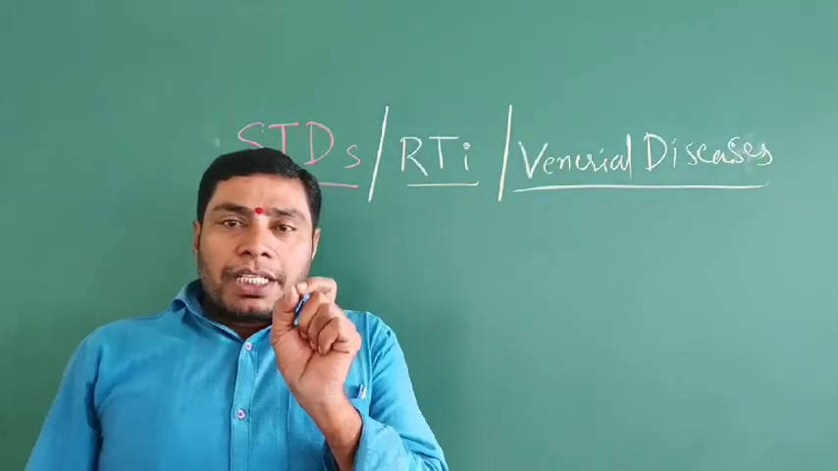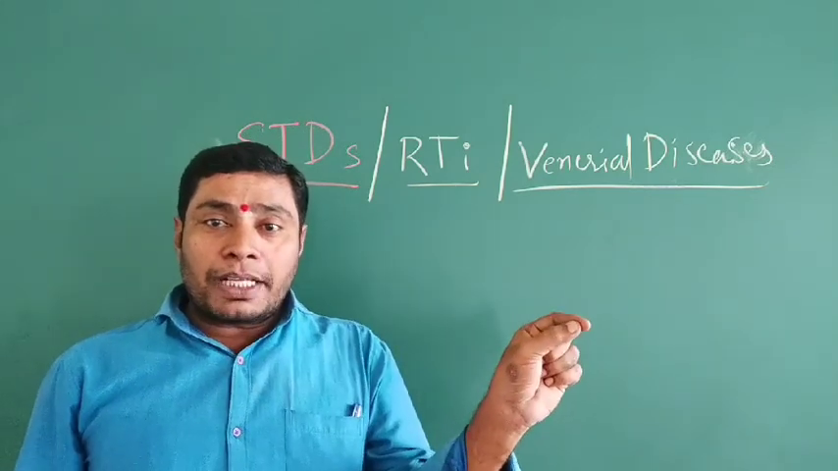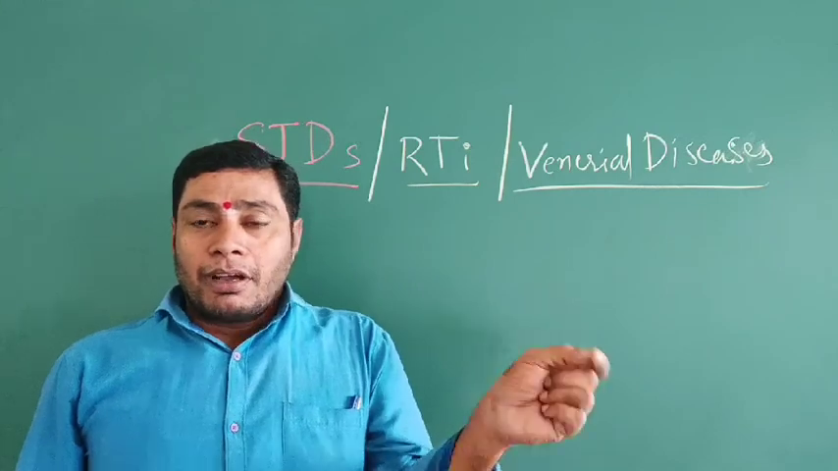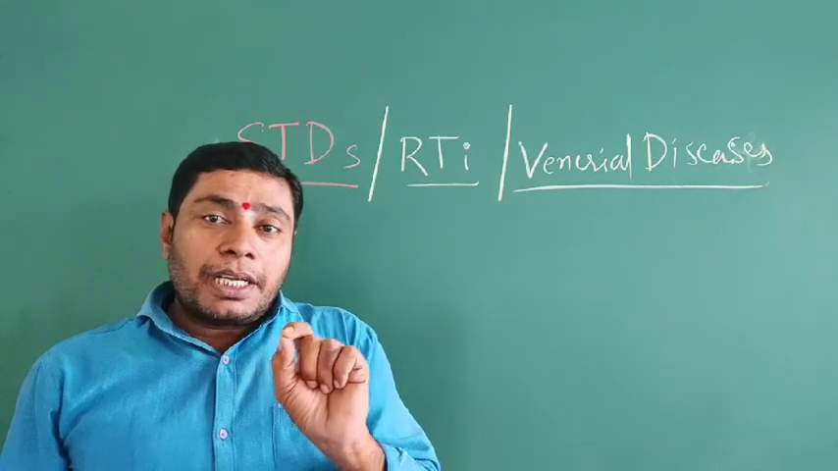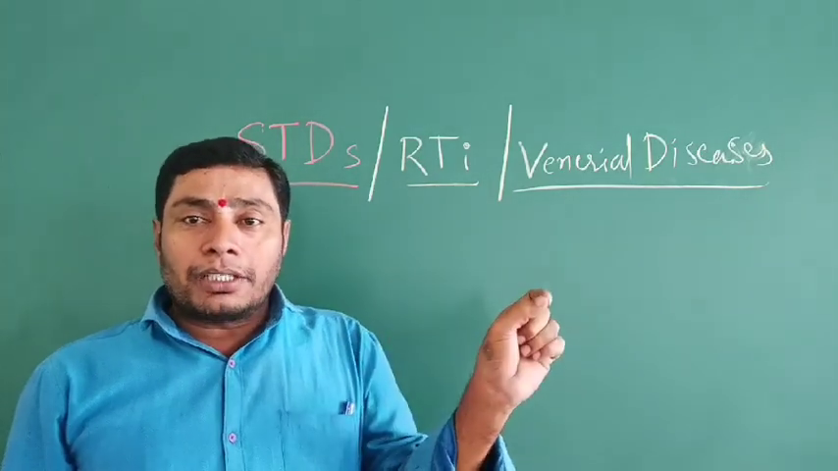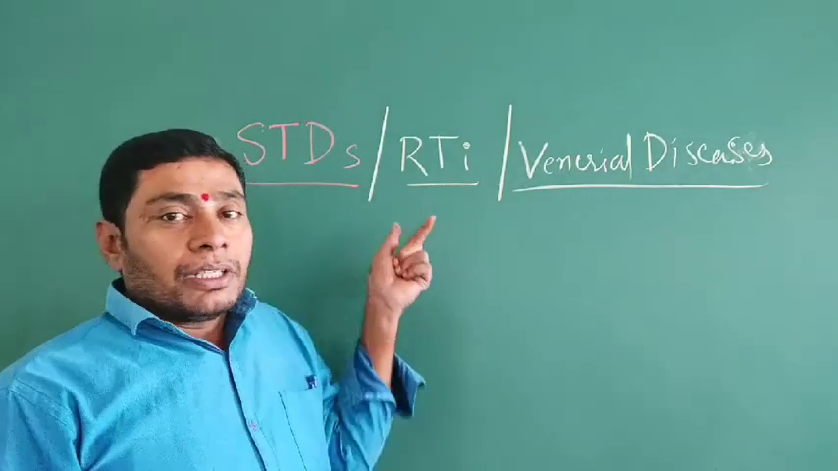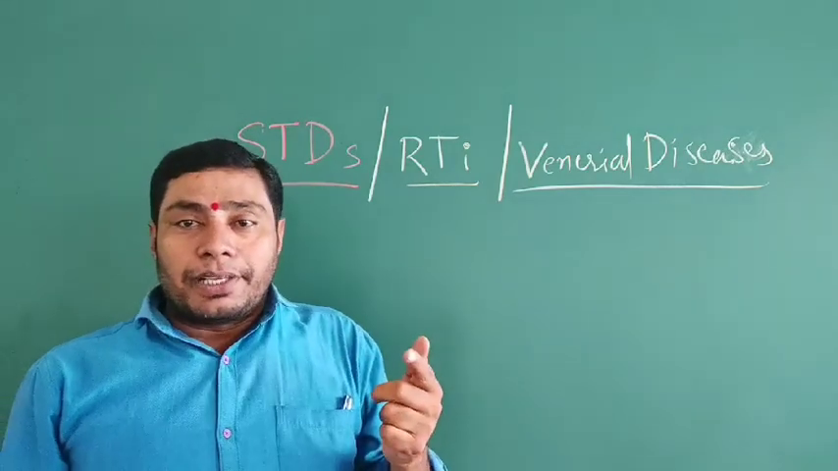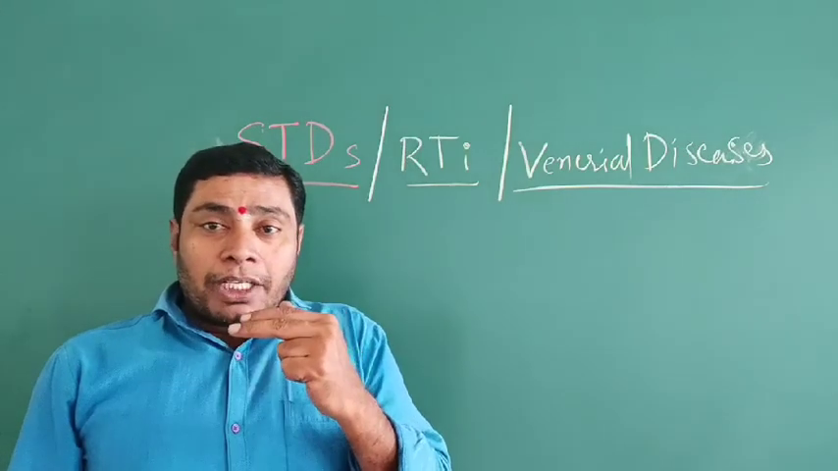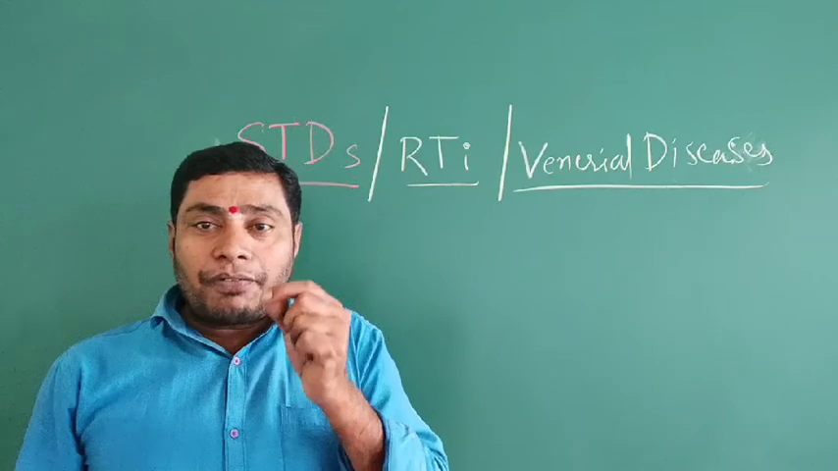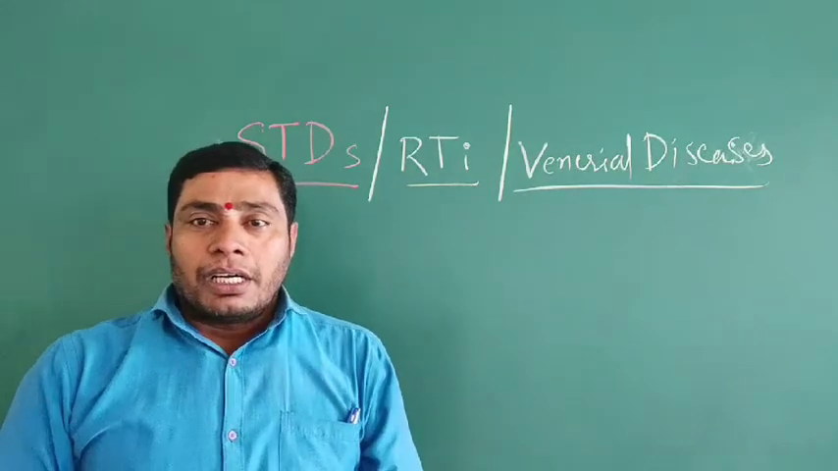Diseases that can be transmitted from one person to another through sexual intimacy or sexual contact are known as sexually transmitted diseases or reproductive tract infections. Infections occur in the reproductive organs or the reproductive tract.